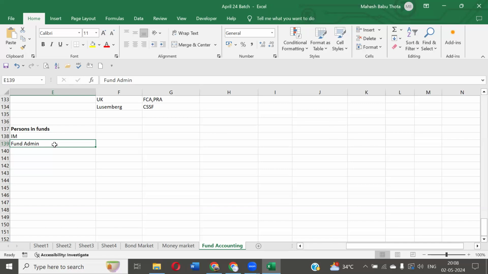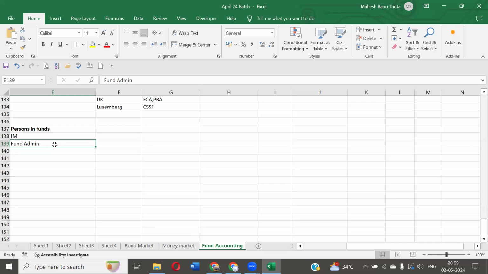And also, if new investors are coming into the fund, who are the new investors? How will they come into the fund? By taking subscriptions. Yes, subscriptions will be taken care of by the fund administrator. And if there are any redemptions, they will also be accounted for by the fund administrator. And there will be transferring of securities from one person to another person. That kind of work also will be taken care of by the fund administrator.